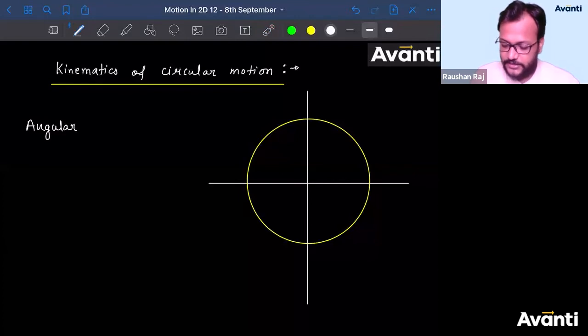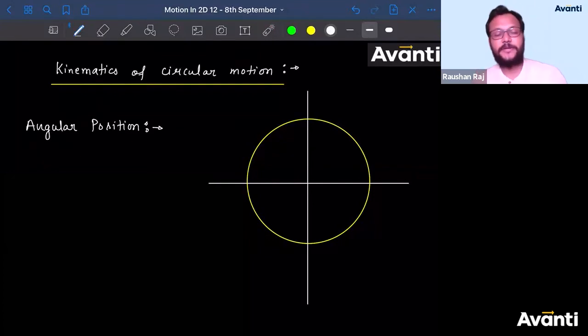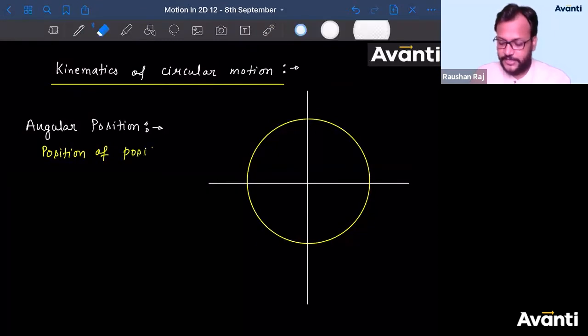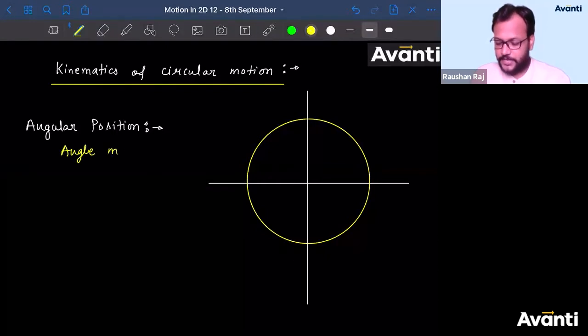ठीक है, क्या पढ़ेंगे बच्चा? Angular position. The first kinematic parameter that you need to study here is what? Angular position. So what is angular position? Angular position is nothing but position of, or you can say that, angle made by position vector with a reference line.